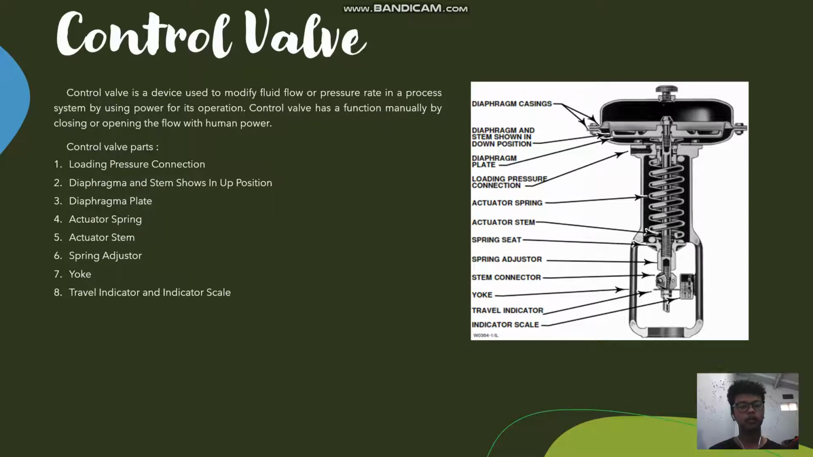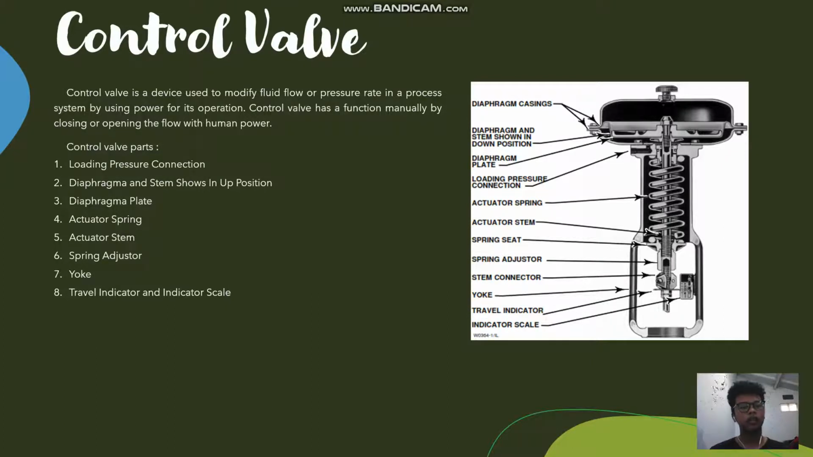5. Actuator stem is the part that connects the actuator to the valve stem and transmits movement from the actuator to the valve. 6. Spring adjuster. Spring adjuster is the part that function to adjust the compression of the spring, usually in the form of a screw on the actuator or on the yoke. 7. Yoke. Yoke is a rigid, immovable part that functions as a support and connects the actuator drive unit.